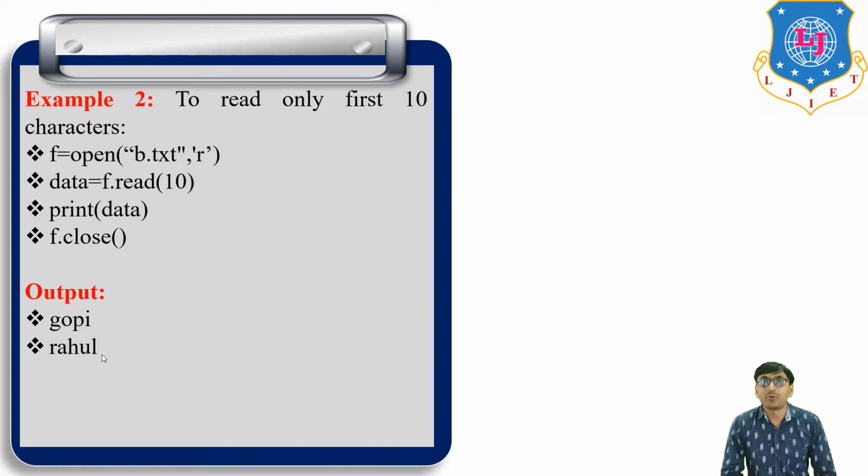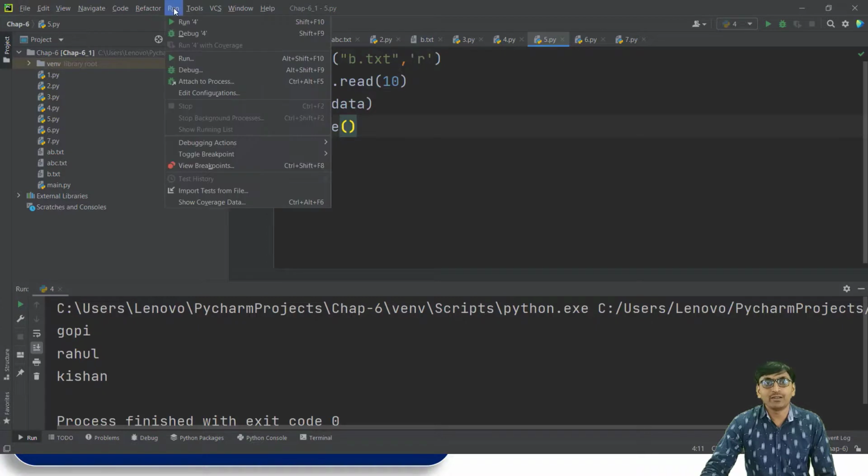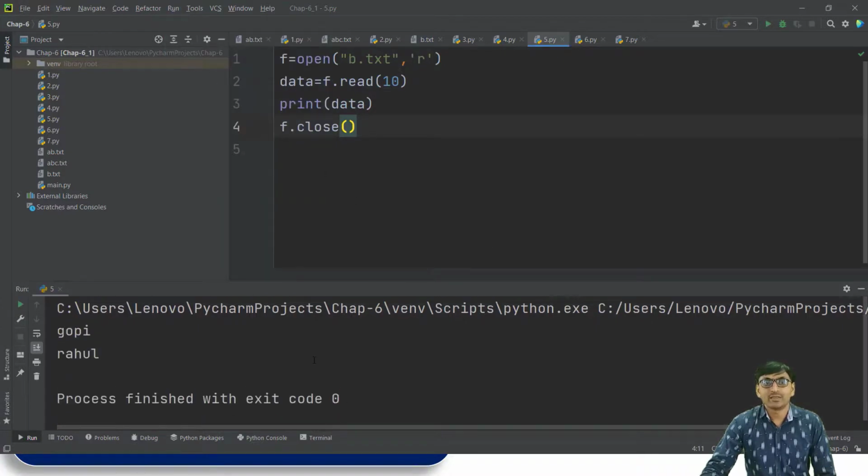Now we run this same program in PyCharm. So f is equal to open b.txt r. Then data is equal to f.read(10), print data, and f.close(). If we run this program, the output is Gopi and Rahul, so it prints only 10 characters.